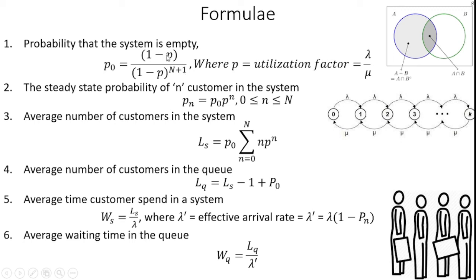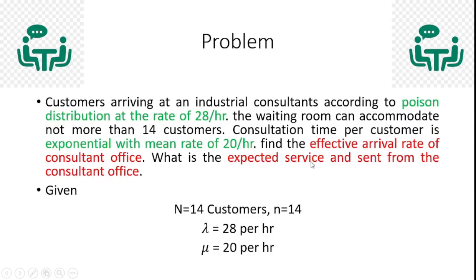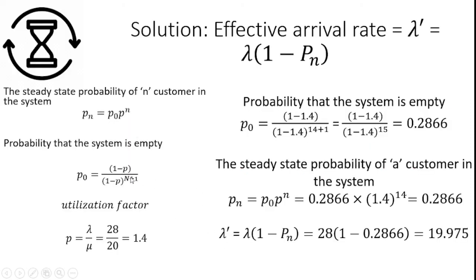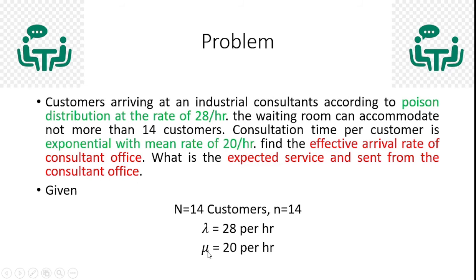Here I want to identify rho, the utilization factor, from lambda by mu. According to our problem, lambda is 28 customers per hour, and mu, the exponential rate, is 20 customers per hour. So we can easily identify the rho value from the problem, with lambda available and mu available.